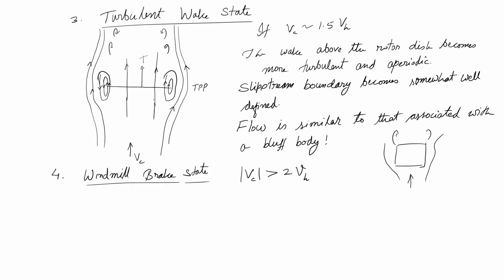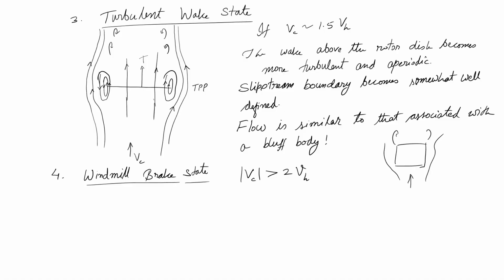So, when my rate of descent is faster than twice Vh, for my Subtle 20 this would be 2 into 6, which is 12 meters per second. If I start descending at more than 12 meters per second, my Subtle 20 will start generating power, it will become a wind turbine. The rotor extracts energy from the flow, and the tip vortex is back to the more usual helical structure, but in the inverted direction.